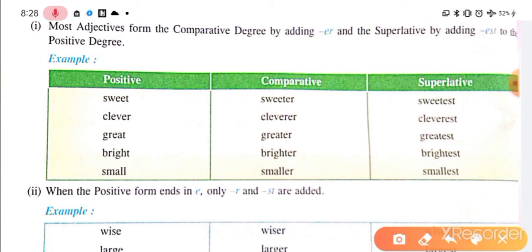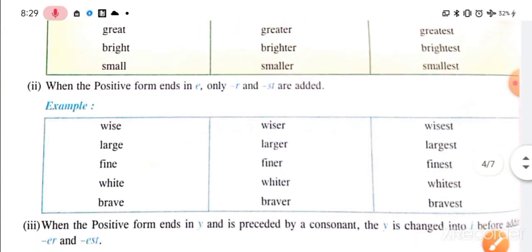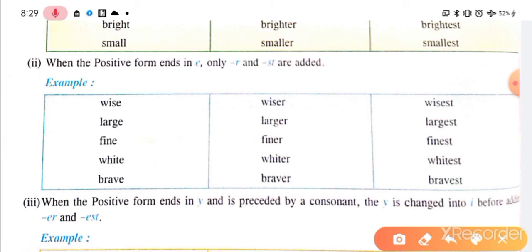There are many more words and degrees. So keep the simple method in mind, and you have to actually learn those words. See the words we have: sweet, sweeter, sweetest; clever, cleverer, cleverest; great, greater, greatest; bright, brighter, brightest; and small, smaller, smallest.